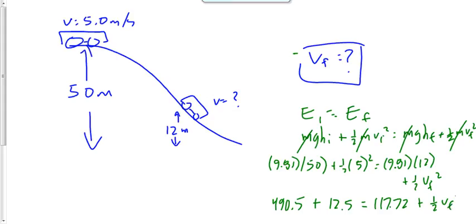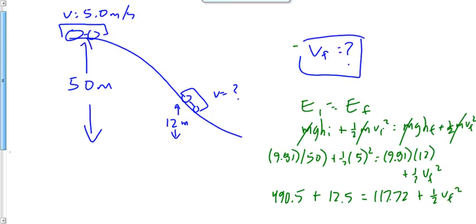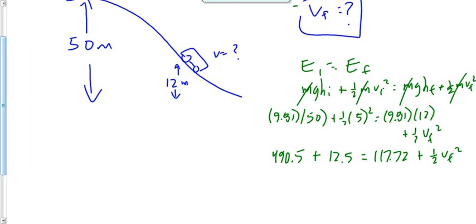All right, so now what we want to do is add 490.5 plus 12.5. It's 503. Take the 117 over by subtracting. 503 minus 117.72 gives us 385.28 on the left-hand side, equals 1/2 VF squared. We can divide by a half or multiply by 2.